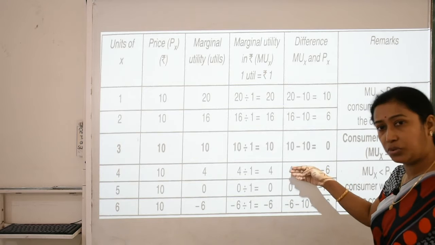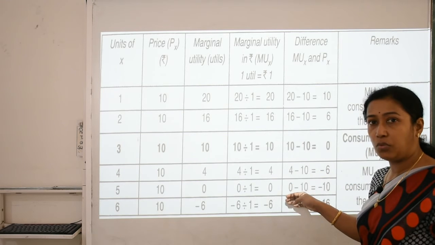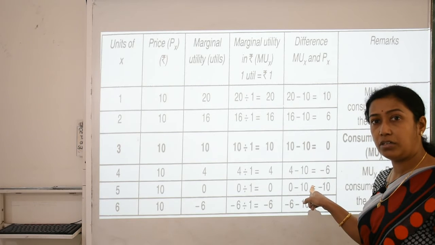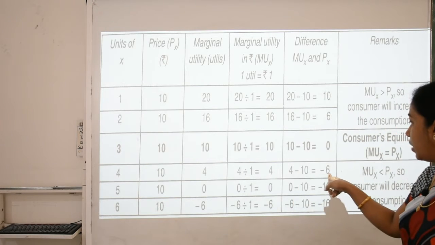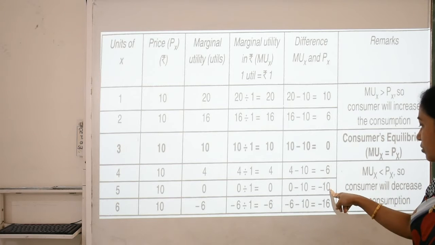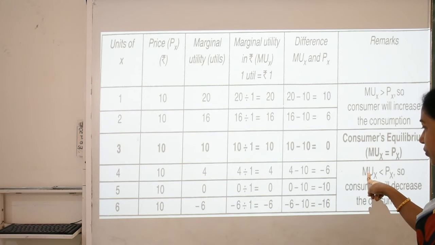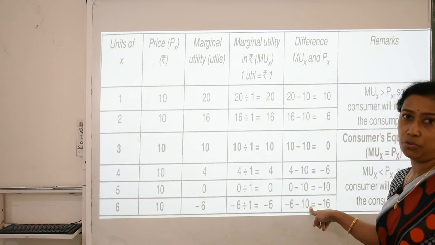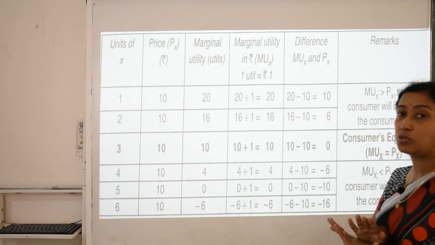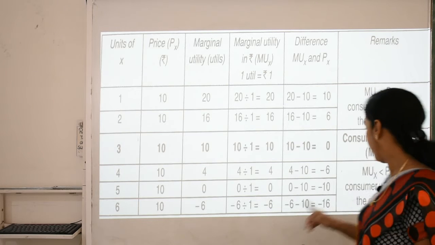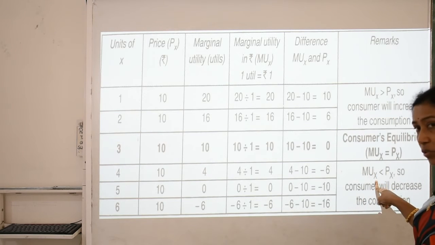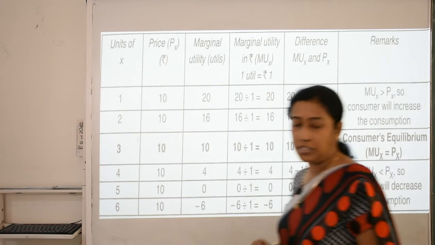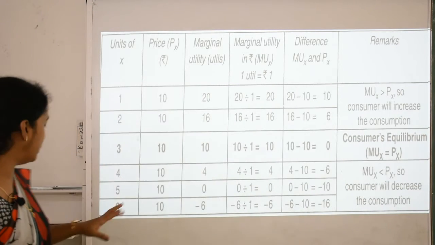After that, if he tries to consume more and more of that good, what will happen? The utility will diminish in comparison with the price of the commodity. So 4 minus 10 is minus 6, here also minus 10 and minus 16. What we notice is utility is less and price is more. When such a stage comes, that means he is not getting any more satisfaction. So we can say marginal utility of X is less than price of X. So the consumer will decrease the consumption. I hope you understand the thing.